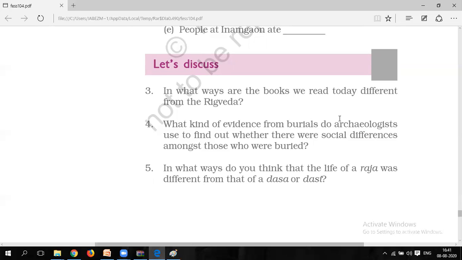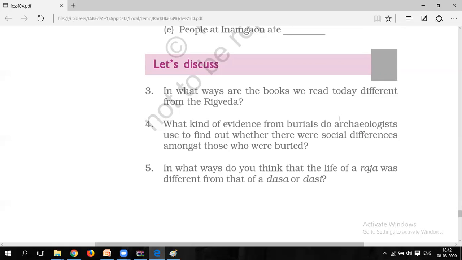So you have to write the answer like this: the most important point of difference between Rig Veda and modern books is that today books are written and read. In today's world, books are written as well as read. But the Vedas or the Rig Veda were memorized by the students, later passed on to later generations by speaking, listening, and then memorizing. So this is what the difference is.